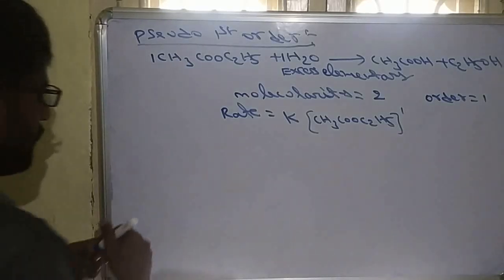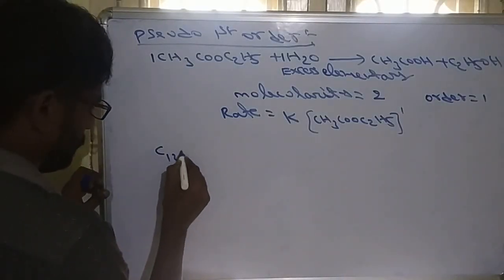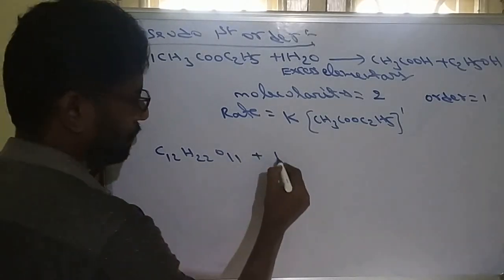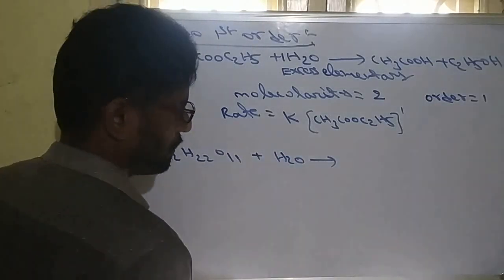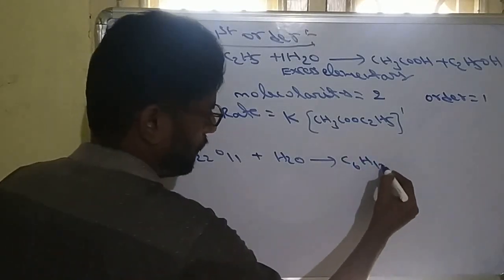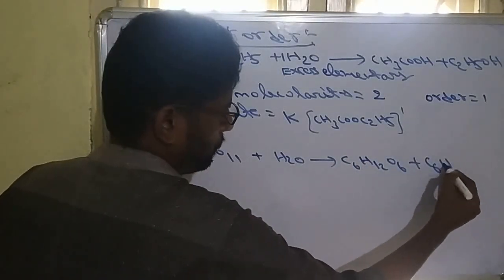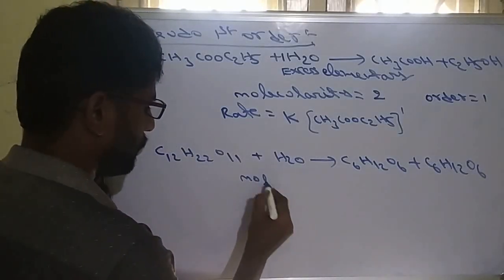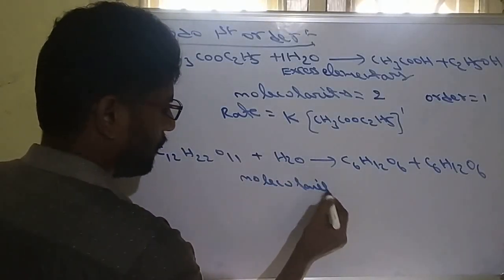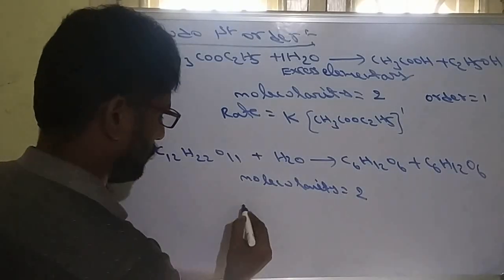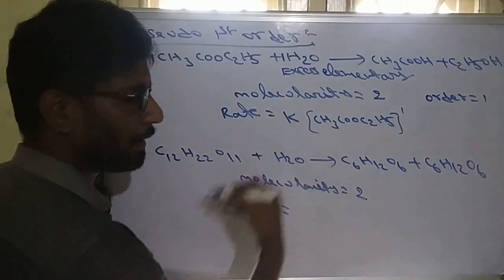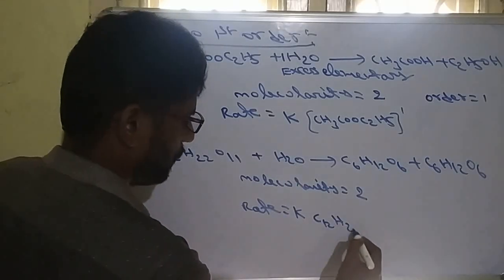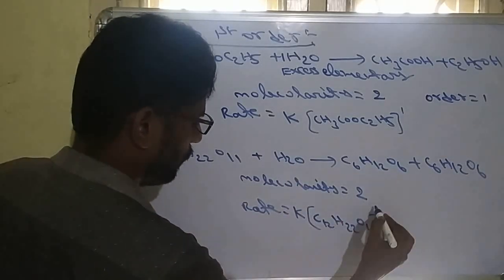Another example, same as this: C12H22O11, sucrose, on hydrolysis produces glucose and fructose. In this reaction also we can say molecularity will be 2, and the experimentally calculated rate law is K into C12H22O11 whole power 1.